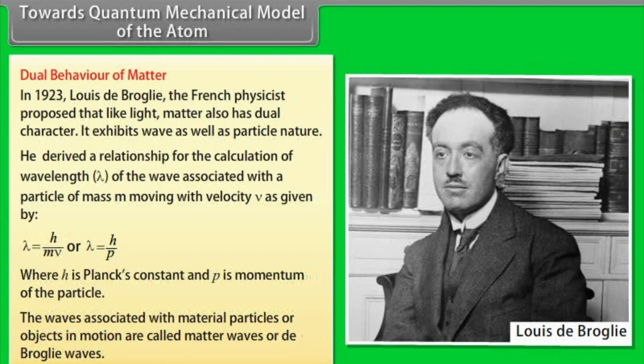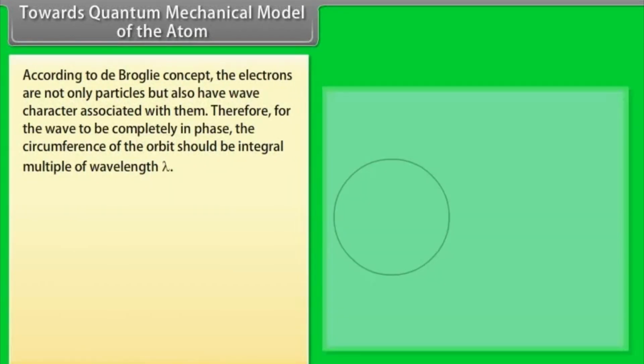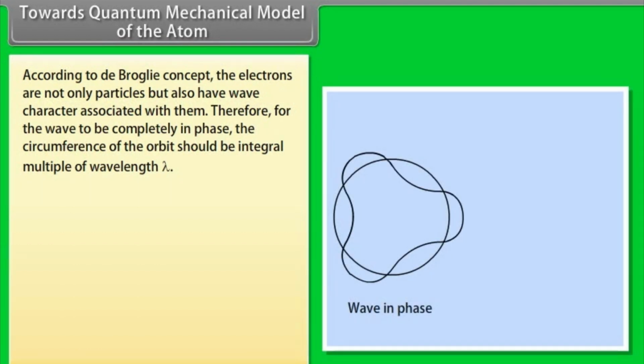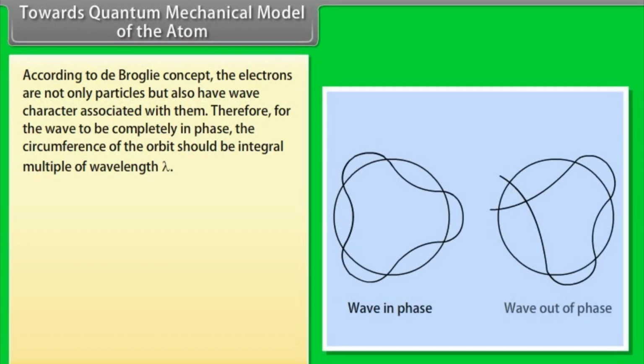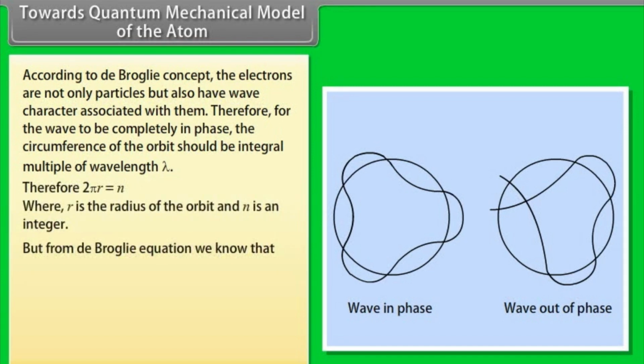The waves associated with material particles or objects in motion are called matter waves or de Broglie waves. According to the de Broglie concept, electrons are not only particles but also have wave character associated with them. Therefore, for the wave to be completely in phase, the circumference of the orbit should be an integral multiple of the wavelength lambda. But from the de Broglie equation we know that lambda is equal to h upon mv. Hence, 2 pi r is equal to n into h by mv, or mvr is equal to n into h by 2 pi.